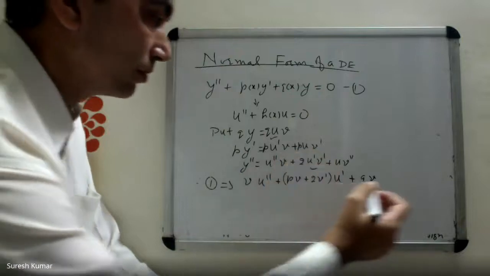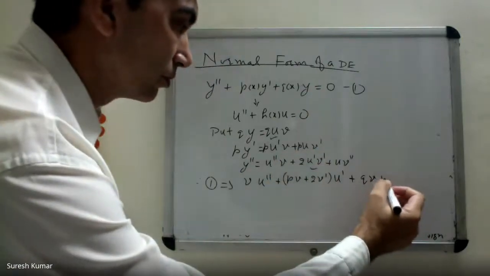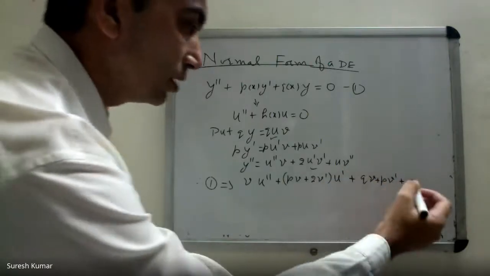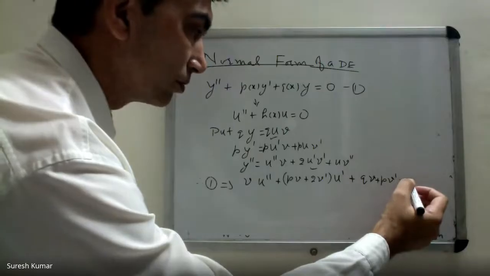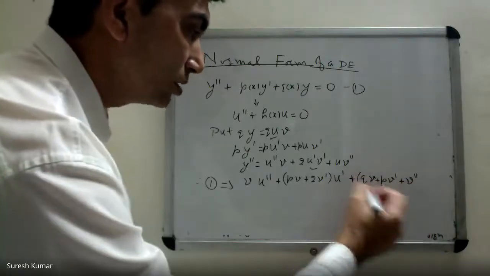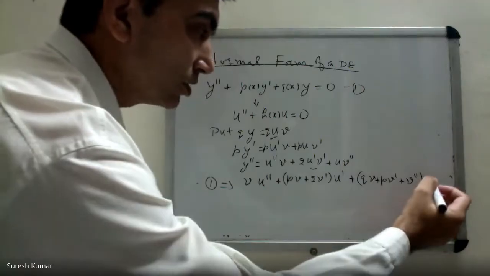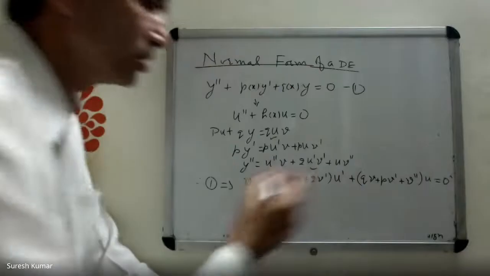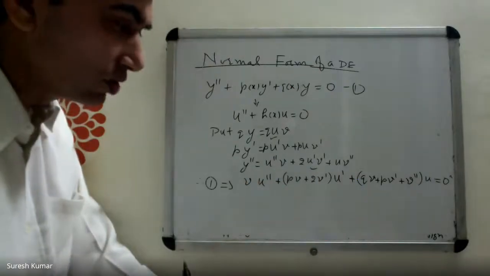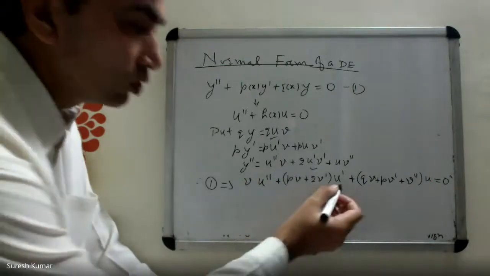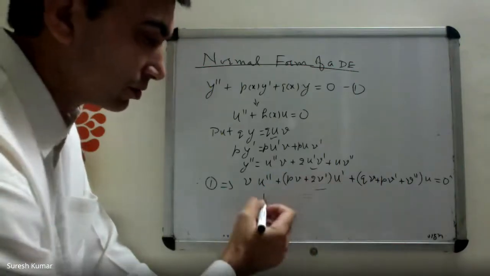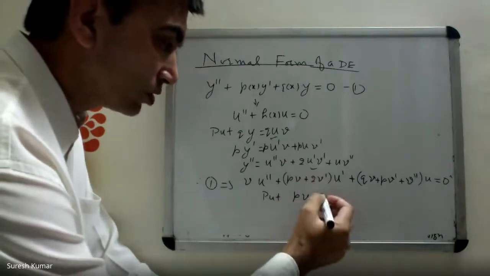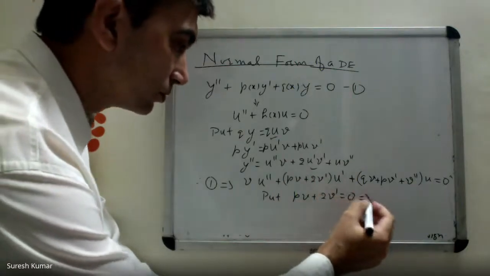From this you have P v prime, and then v double prime. All these coefficients are combined with the coefficient of u only. Now you see it's a second order differential equation in u. I don't want the first derivative here, so let's put P v plus 2 v prime equal to 0.